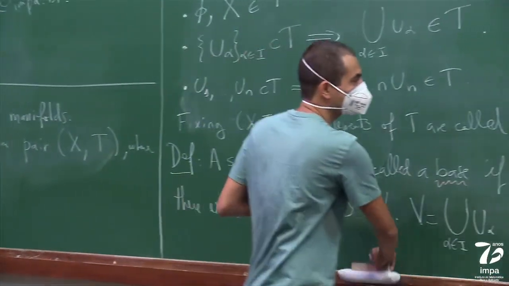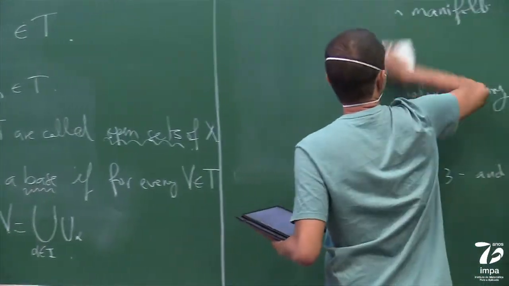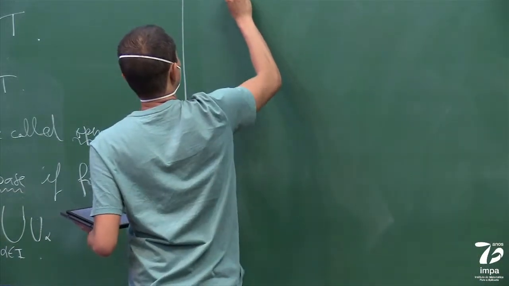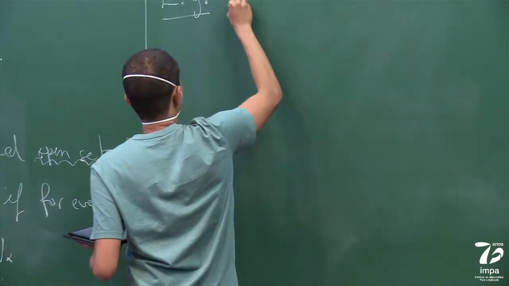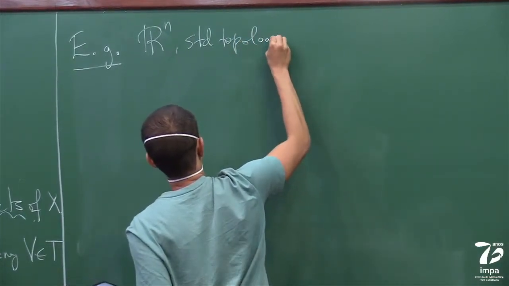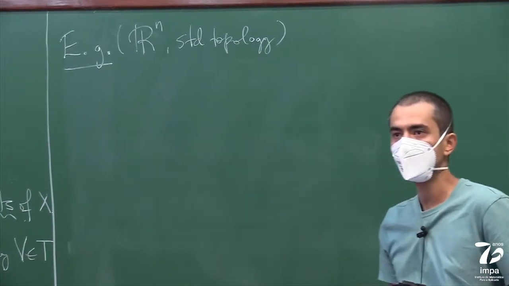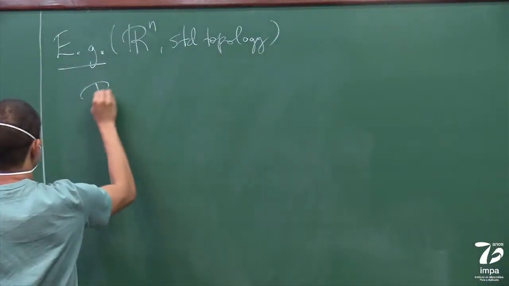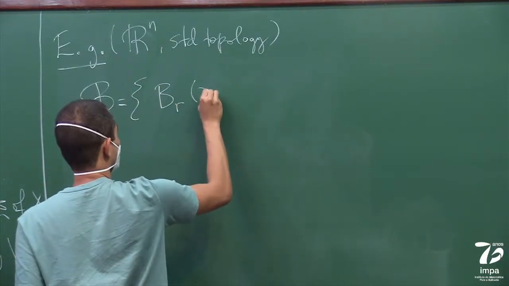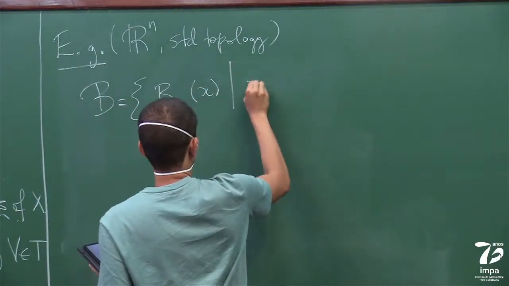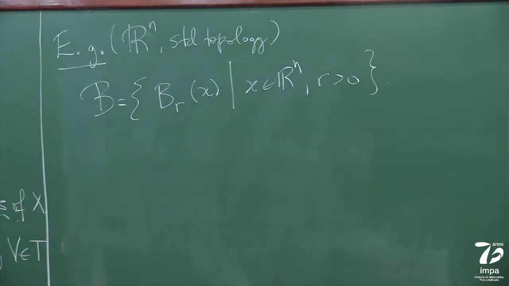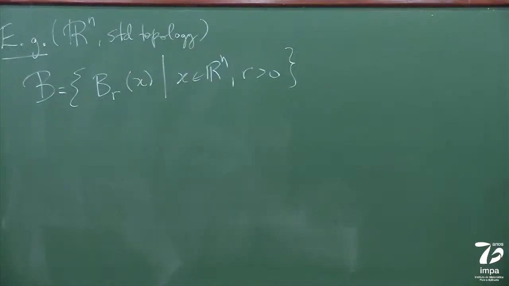Okay, so an example of a base. Here, a simple example is if you take Rn with a standard topology. Everybody knows what the open sets are in Rn, and you can consider the base, which is the set of balls of all the possible radii with all the possible centers, where x is a point in Rn and R is a positive number.